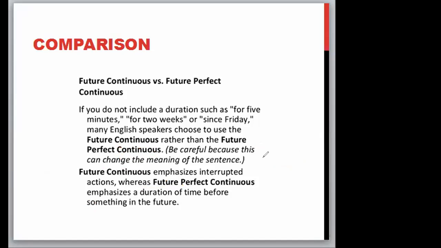Future continuous versus future perfect continuous. If you do not include a duration such as 4 5 minutes, for 2 weeks, or since Friday, many English speakers choose to use future continuous rather than the future perfect continuous. Be careful because this can change the meaning of the sentence. Future continuous emphasizes interrupted actions, whereas future perfect continuous emphasizes a duration of time before something else happens in the future. Now, notice how this is going to happen.